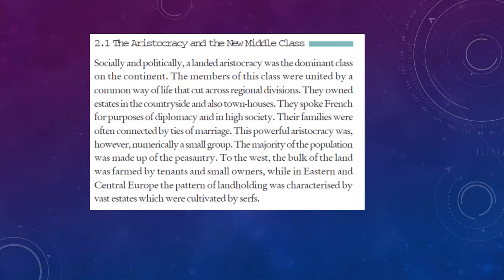The landed aristocracy is a category of nobility in various countries for which the ownership of land was a part of their noble privilege. So the landed aristocrats were spread across different countries in Europe. Even if they were settled in different regions of Europe, they were united by some common way of life.